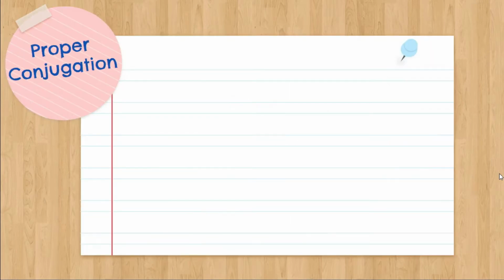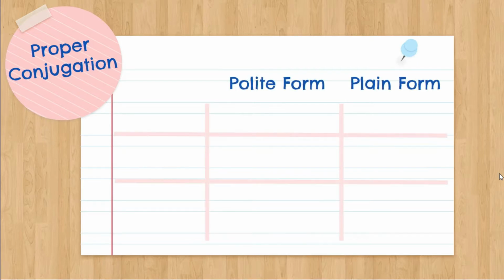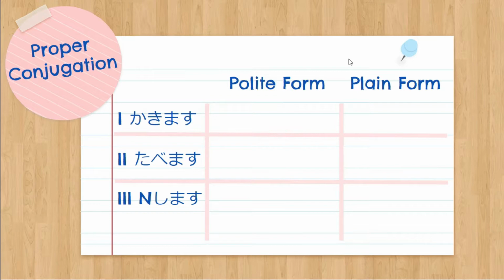First, let us study the proper conjugation to potential form. So we have here the polite form and the plain form. For polite form, all the verbs should end with masu. We have here the group 1 verb, an example for group 2 verb, and the group 3 verb or irregular verbs. Let us first study how to conjugate the group 1 verb. Let us take note of the last syllable before masu. So we have here kakimasu. The last syllable before masu is ki.